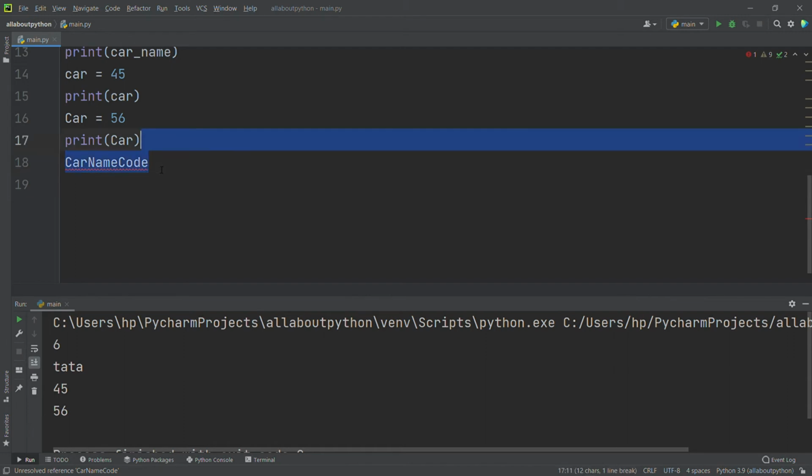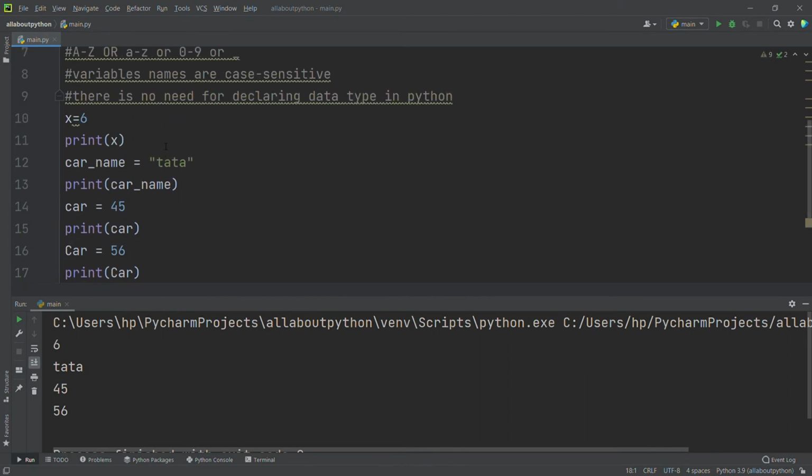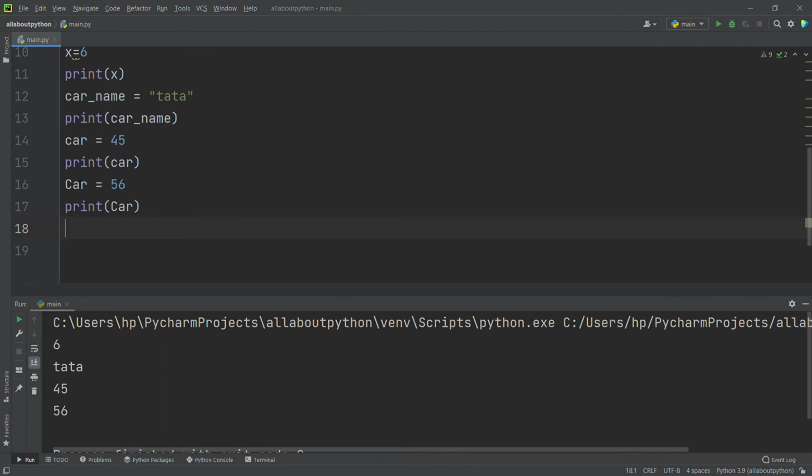Okay, and also in Python we can change the data type for the same variable. Okay, see here I had given car equal to 45, right? Here also for the same variable I'll try to give a string. Okay, so string I will say Python.